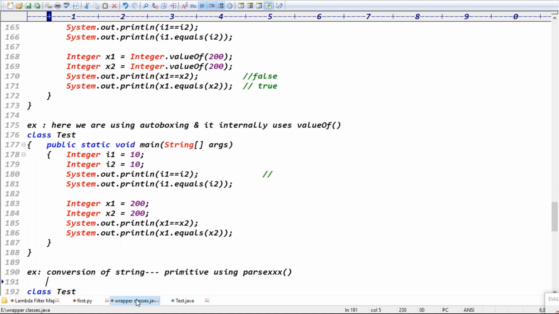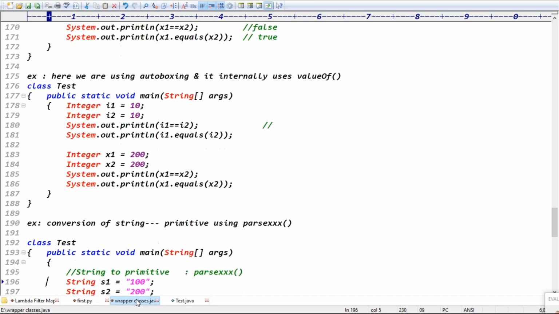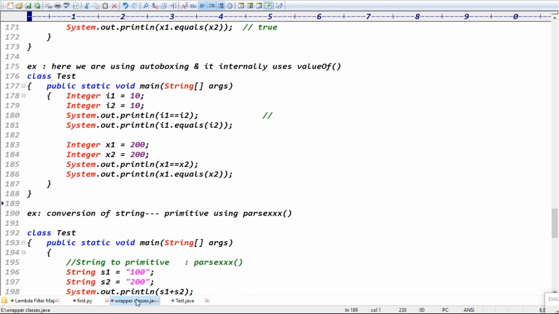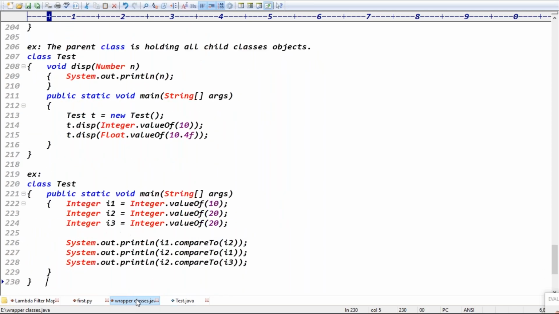Good. Is it clear now? Any questions? No, sir. It is just a comparison, guys. Double equal versus what? Equals method. Double equal versus equals method, right? Exactly.